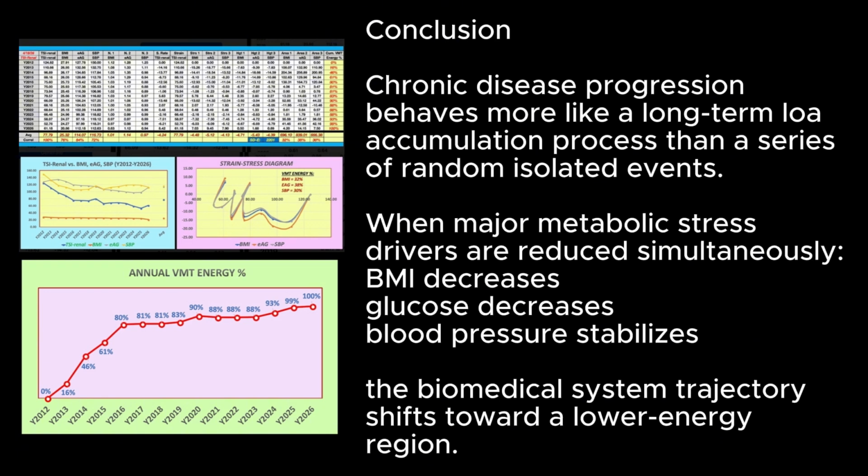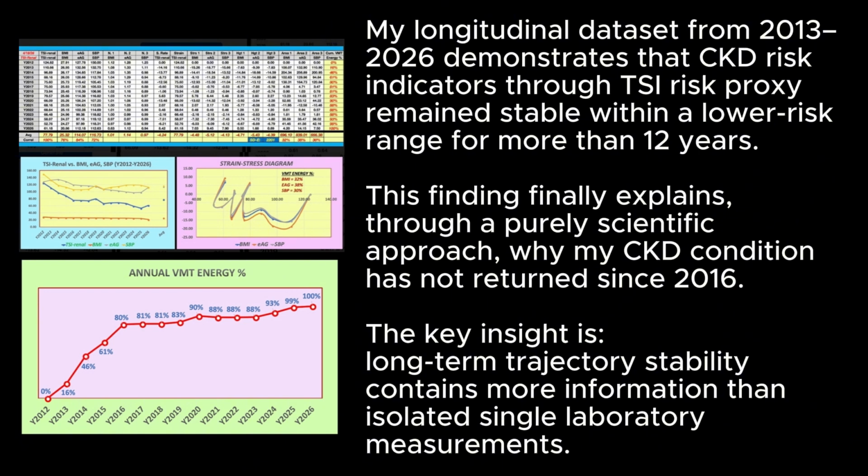Conclusion: chronic disease progression behaves more like a long-term, low-accumulation process than a series of random isolated events. When major metabolic stress drivers are reduced simultaneously, with BMI decreasing, glucose decreasing, and blood pressure stabilizing, the biomedical system trajectory shifts toward a lower energy region. My longitudinal dataset from 2013 to 2026 demonstrates that CKD risk indicators through the TSI risk proxy remain stable within a low-risk range for more than 12 years. This finding finally explains, through a purely scientific approach, why my CKD condition has not returned since 2016.